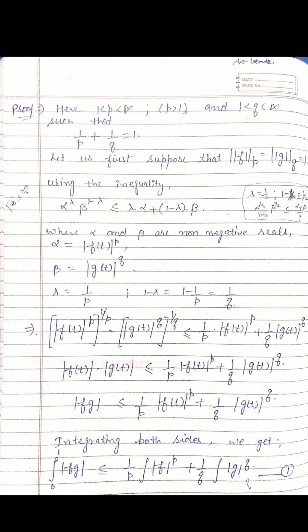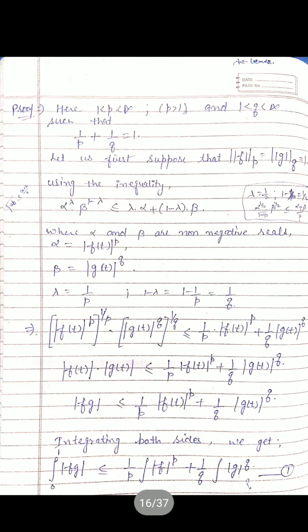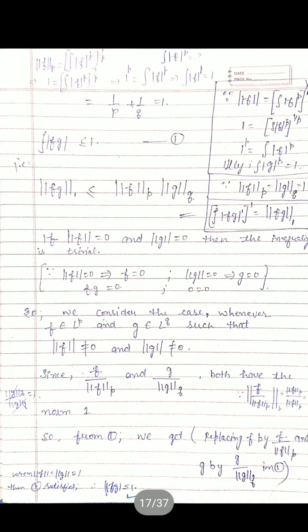So the left side is |f(t)||g(t)|, which you can also write as |fg|, because |fg| is |f| into |g|, less than or equal to 1 by p |f(t)|^p plus 1 by q |g(t)|^q, where we integrate both sides with respect to t from 0 to 1. So we get integral 0 to 1 |fg| less than or equal to 1 by p integral |f|^p plus 1 by q integral |g|^q. We take it as 1. So on the right side what you are getting is 1 by p plus 1 by q, and 1 by p plus 1 by q is 1. So we get integral |fg| less than or equal to 1.